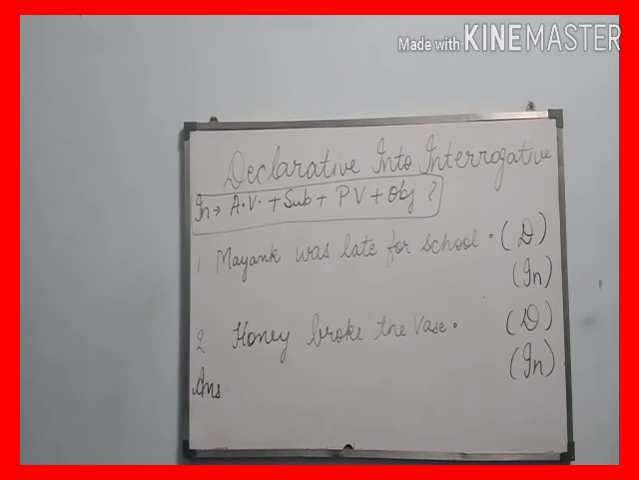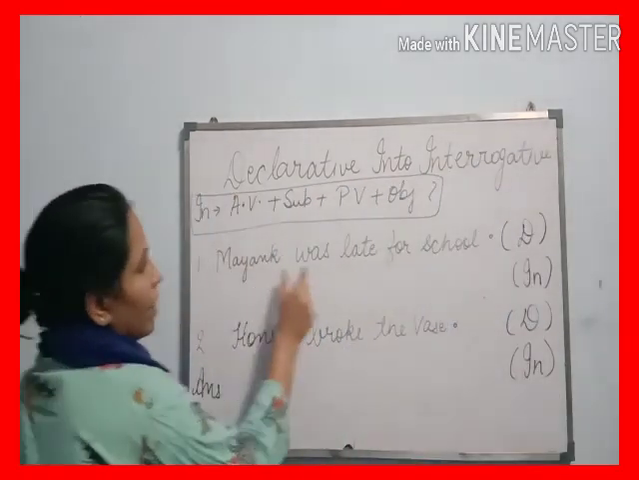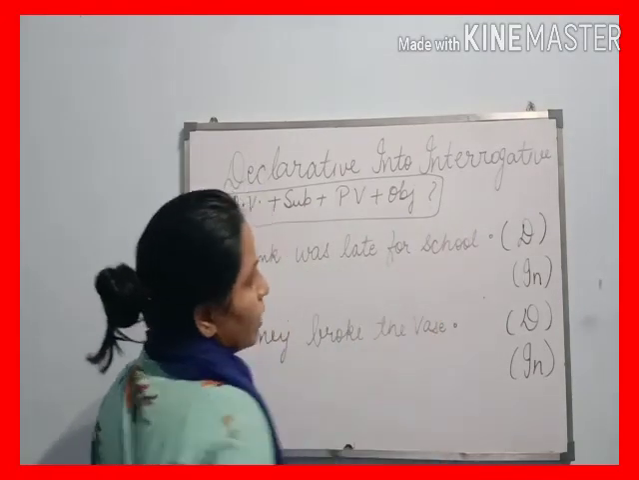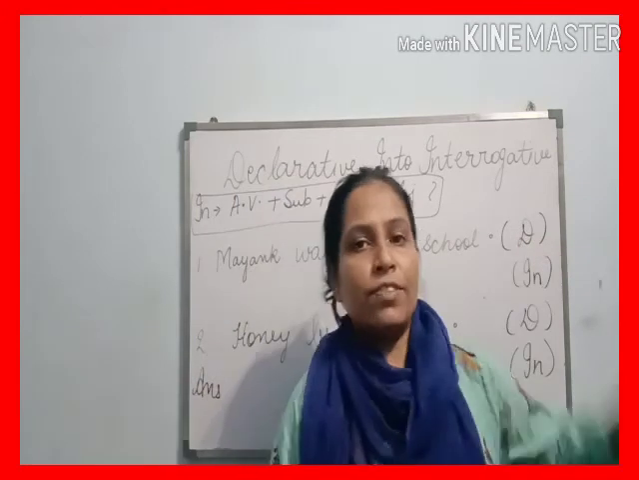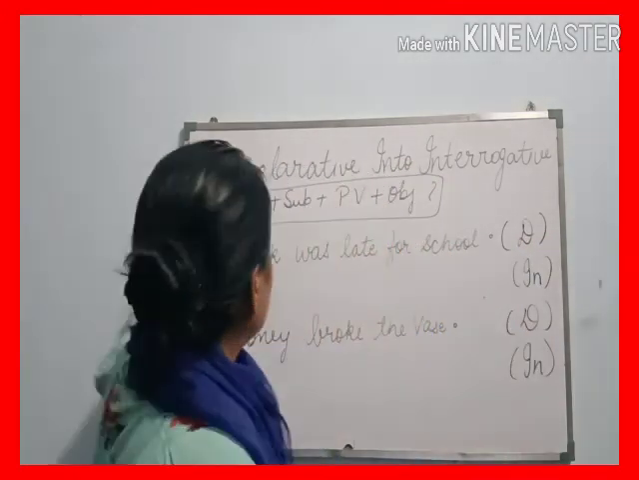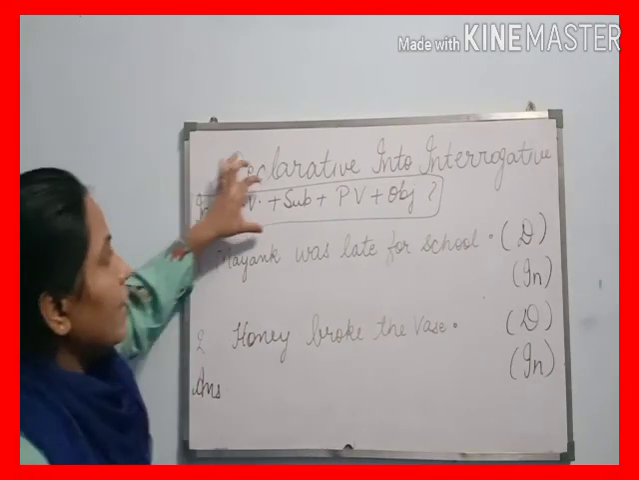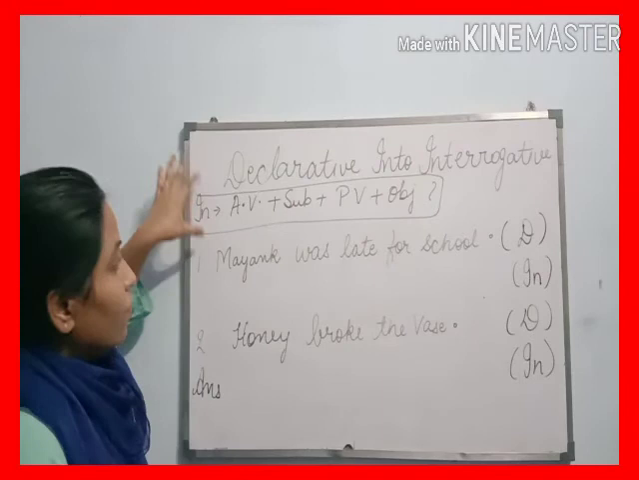Now students, we will learn more about how we change declarative into interrogative. You can see the question written on the board: Mayank was late for school. Can you see what type of sentence it is? It is a declarative type of sentence.